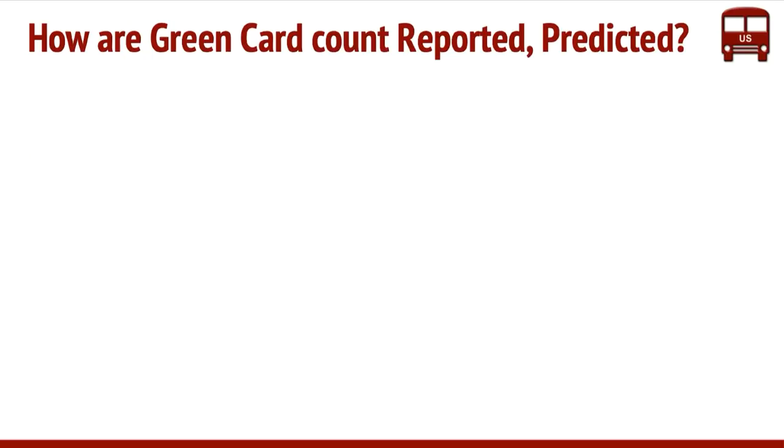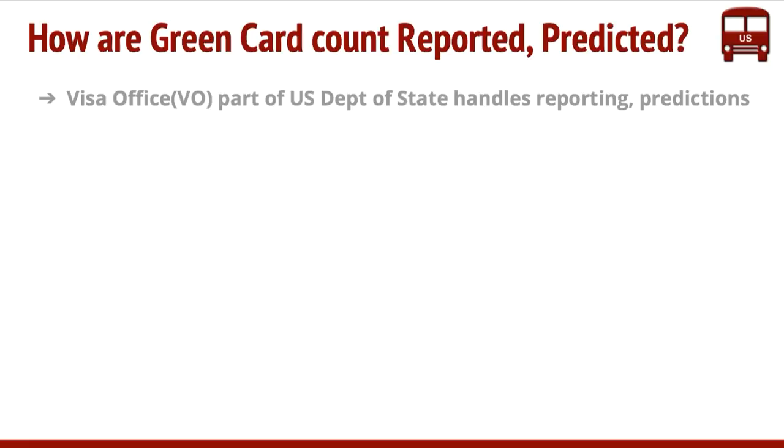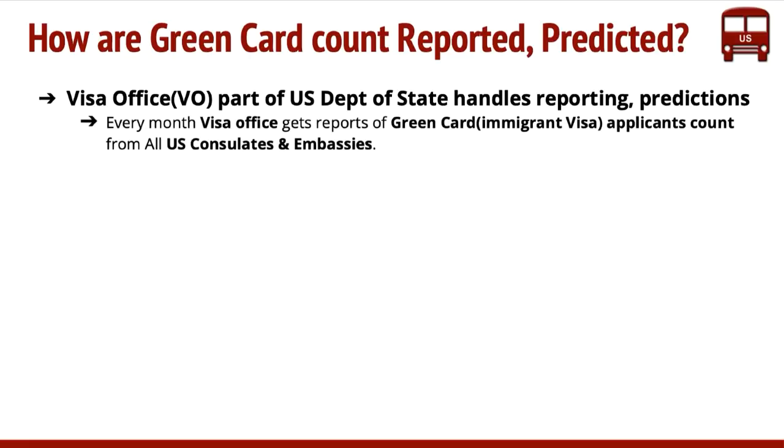Okay, now that we have some understanding of why they came in, you also need to understand one more thing before we jump into the differences, right? How are the green card numbers counted and reported? In fact, the visa office is a section of the US Department of State that handles reporting and predictions of green card numbers. Every month they get the green card applicants count, or you can call them immigrant visa applicants as well. Of course, immigrant visa is nothing but green card. So don't be confused. Both mean the same.